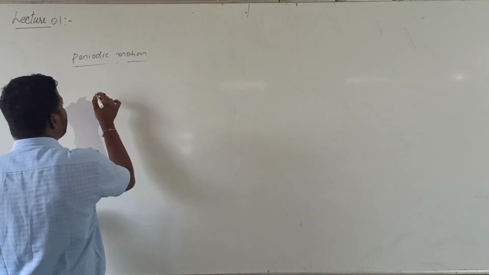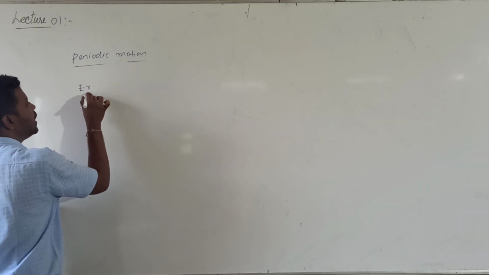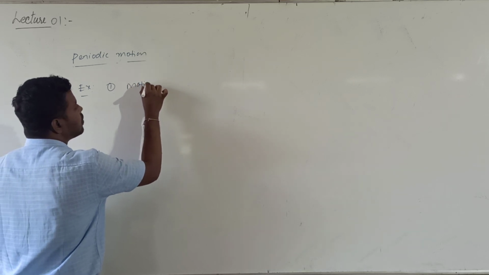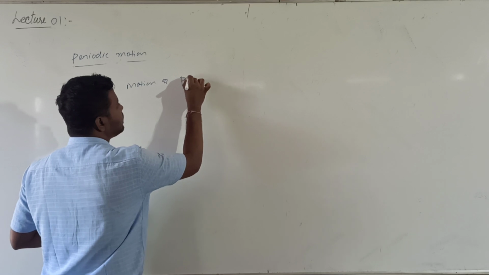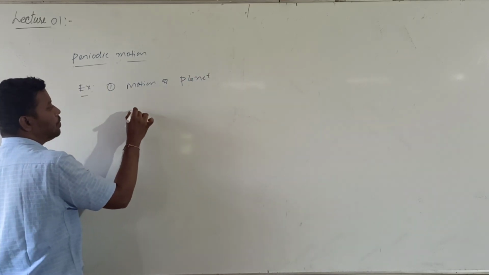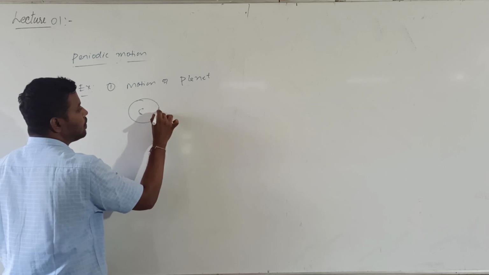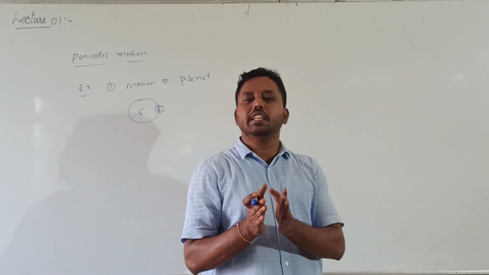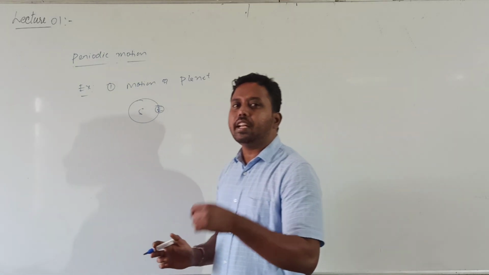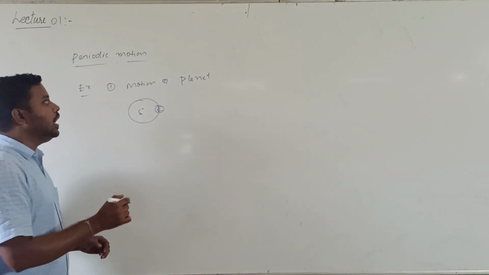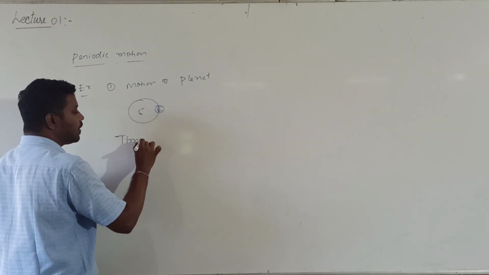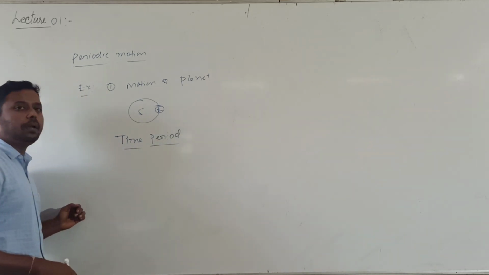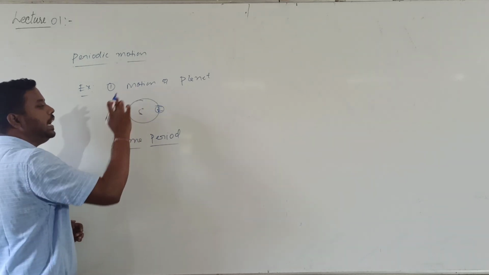What are the examples of periodic motion? Many examples are there. First, can I consider motion of the planets? If I take Earth, Earth will rotate around the Sun. In order to complete one rotation, how much time will Earth take? Nearly 365 days. That time taken to repeat the motion itself is called time period. In periodic motion, what is time period? Time taken to repeat the periodic motion itself.